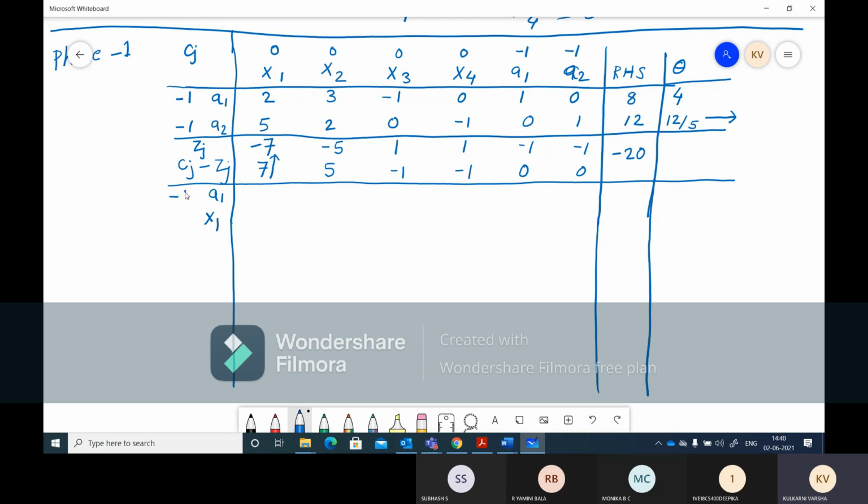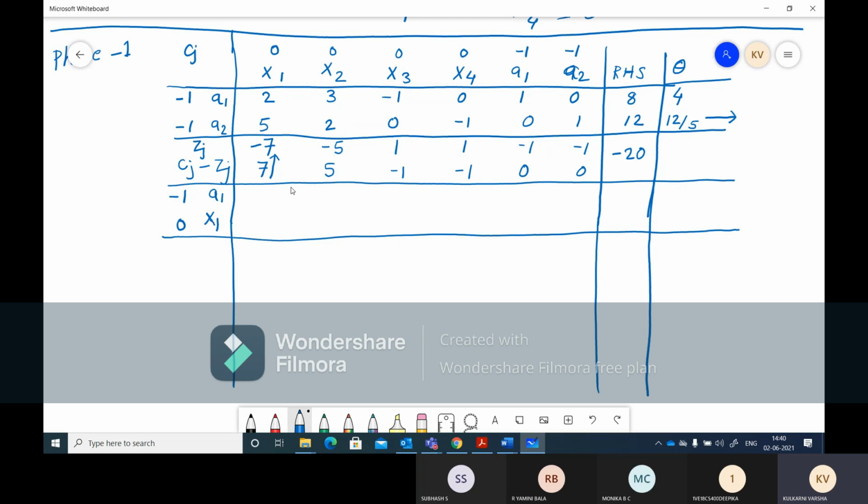So here we have a -1, here we have a 0. Guys, remember that I am writing for x1 not -3. I am writing for x1 0. So this is what in phase 1 we have to do. In phase 1, for all the decision variables, the coefficient will be 0.